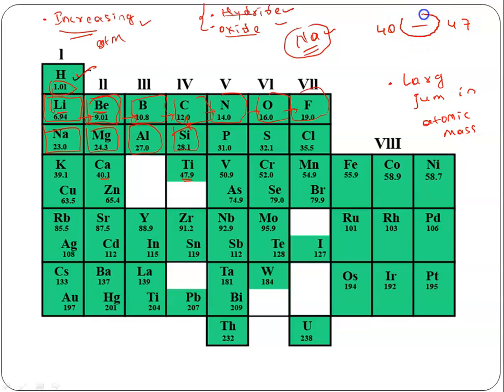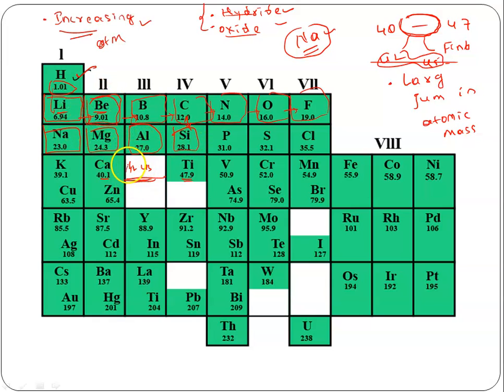He thought that we may discover some elements in the future which have atomic mass in this range. We may find some element which has an atomic mass of 42, or 45. Like that he thought, and he left some gaps here. See, you can find the gap here. In this gap, if we find an element having atomic mass 42, we can place it here. If we find an element having atomic mass 43, we can place it here, without disturbing or altering the table. We can place them easily.